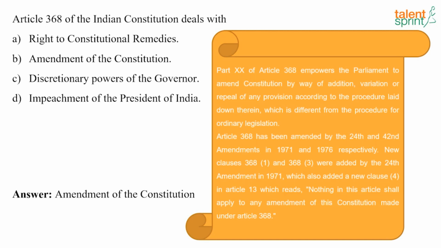Article 368 has been amended by the 24th and 42nd Amendments in 1971 and 1976 respectively. So just keep reading the explanation part over here.